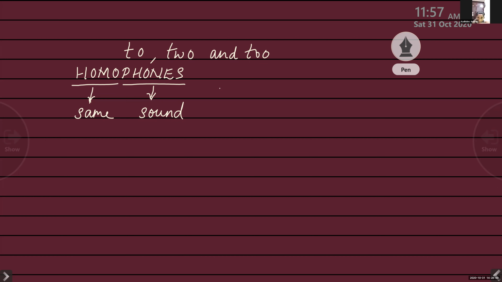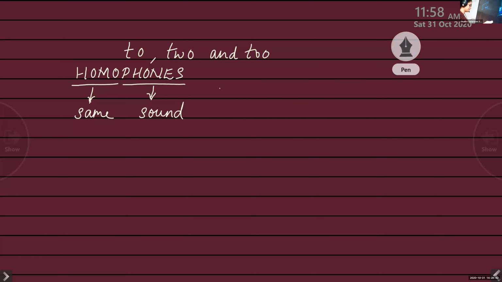So we are going to deal with three homophones here: to, too, and two. These words sound exactly the same but have very different meanings. Now, what is to? Janvi, can you read that? T-O. Read it from the text. It is a preposition that expresses direction or shows a particular condition. T-O is a preposition showing a direction or a particular condition.